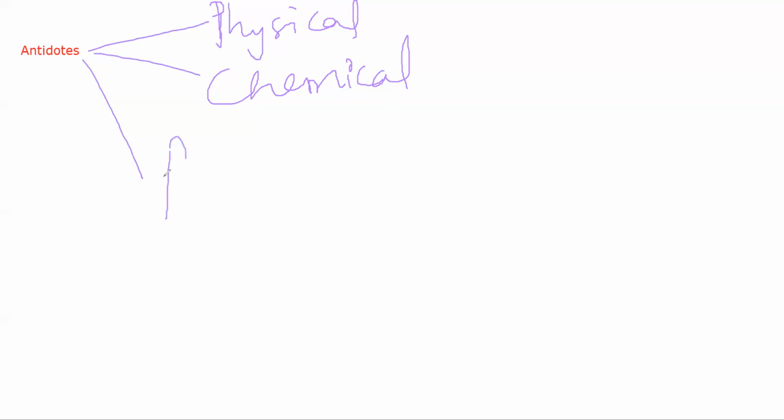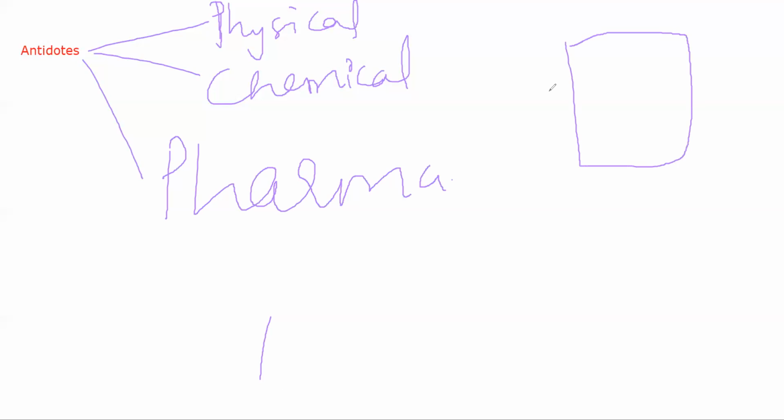Then you have pharmacological antidotes. Pharmacological antidotes will bind to the same receptor or the same site as the poison. So for example, let's suppose there is one particular cell like this and it has a receptor. We have our poison P and we have our antidote A. This poison, we know, will come and attach to this receptor and cause a poisonous reaction. The antidote has a higher affinity towards this site, meaning it will attach to that receptor more readily than the poison. It will replace the poison in a way. So if the poison is not attaching to that particular receptor, it cannot show any function.